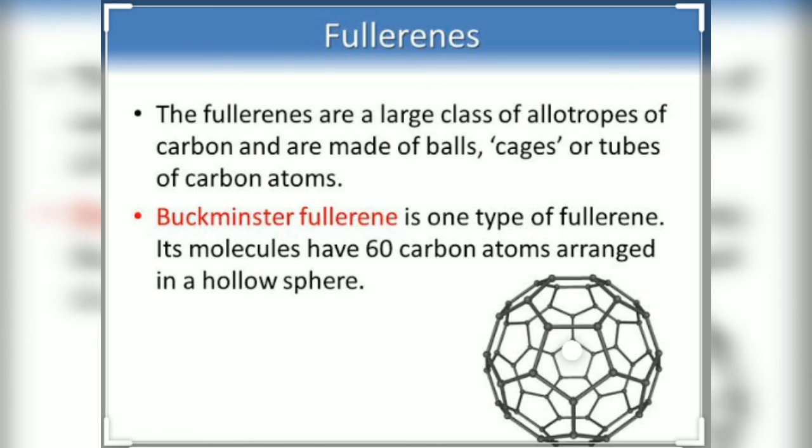The fullerenes are a large class of allotropes of carbon, made up of balls, cages or tubes of carbon atoms. Buckminster fullerene is one type of fullerene. Its molecule has 60 carbon atoms arranged in a hollow sphere, so we sometimes call it C60 also. It contains pentagonal and hexagonal rings which are fused together, forming a ball-like structure. So dear student, this is the new one for you.